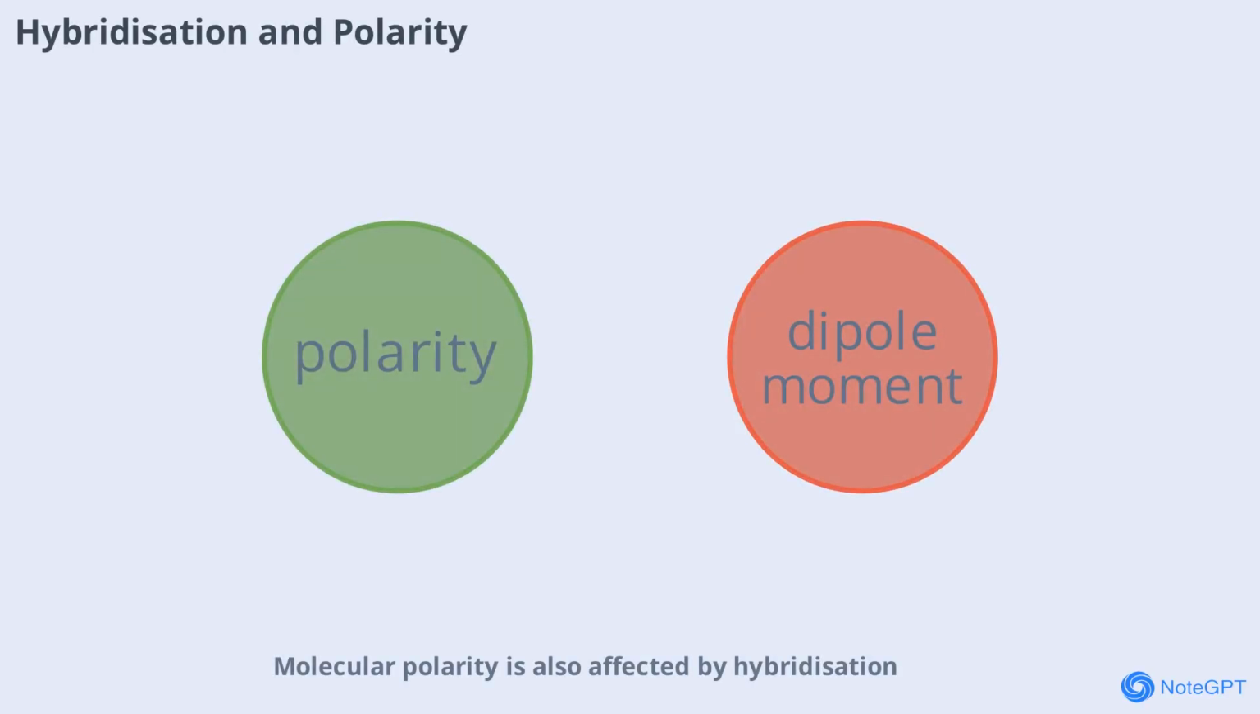Molecular polarity is also affected by hybridization. The arrangement of hybrid orbitals determines the distribution of electrons and the overall dipole moment of a molecule. This, in turn, influences properties like solubility, boiling point, and intermolecular interactions.